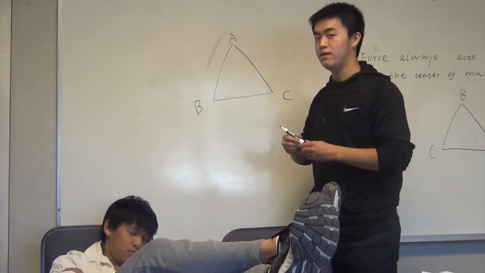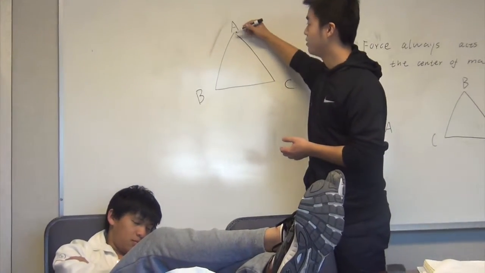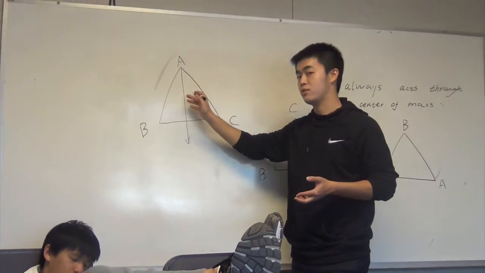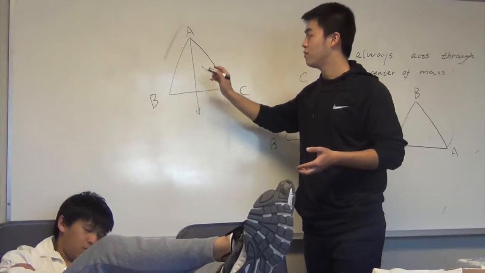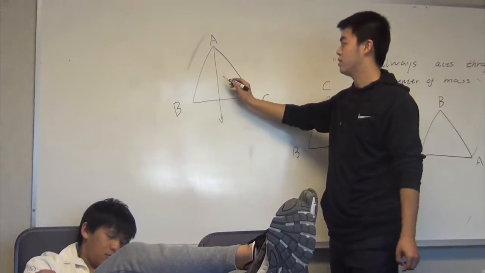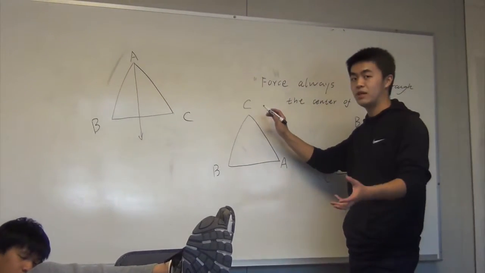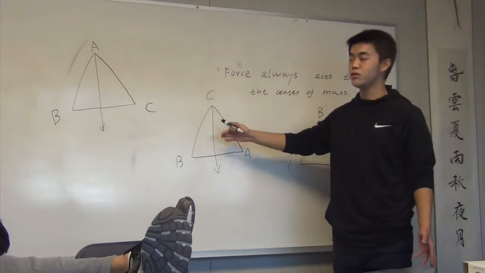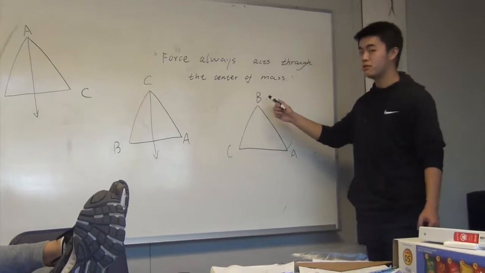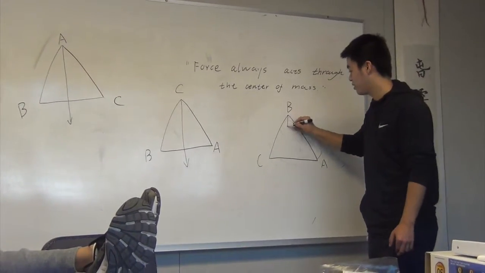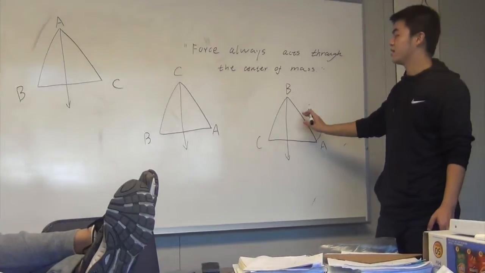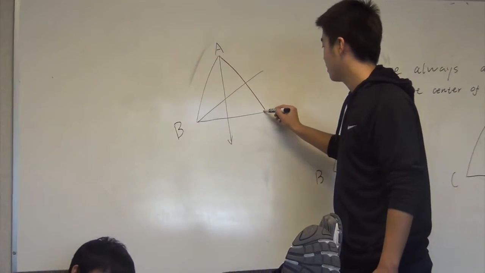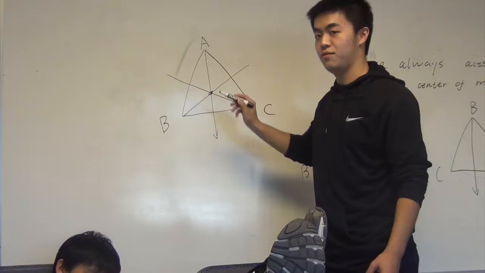So for this one, if we hang a mass at point A and just let it go, it will act through the center of mass. But there is only one line. We cannot guarantee the position of the center of mass. And then we put point C on the top and do the same thing. The gravitational force will also act through the center of mass. And for this one, point B on the top, if we do the same thing, the gravitational force will still act through the center of mass. The intersection of the three lines will be the position of the center of mass.